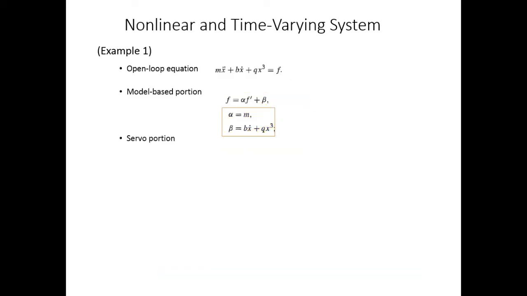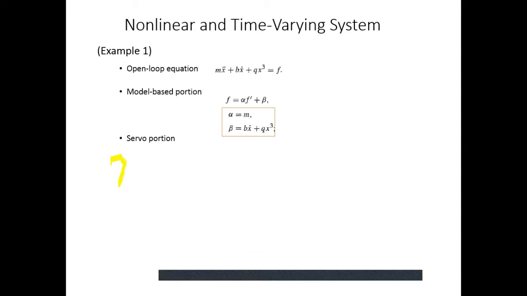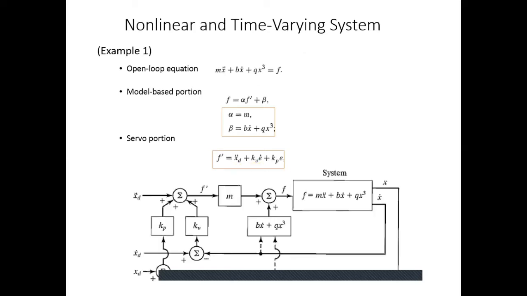The servo portion of the partitioned control law for following a desired trajectory xd will be of this form. f dash is equal to xd double dot, where xd represents the desired trajectory, plus kv e dot plus kp e. So finally, we will get this form of system.